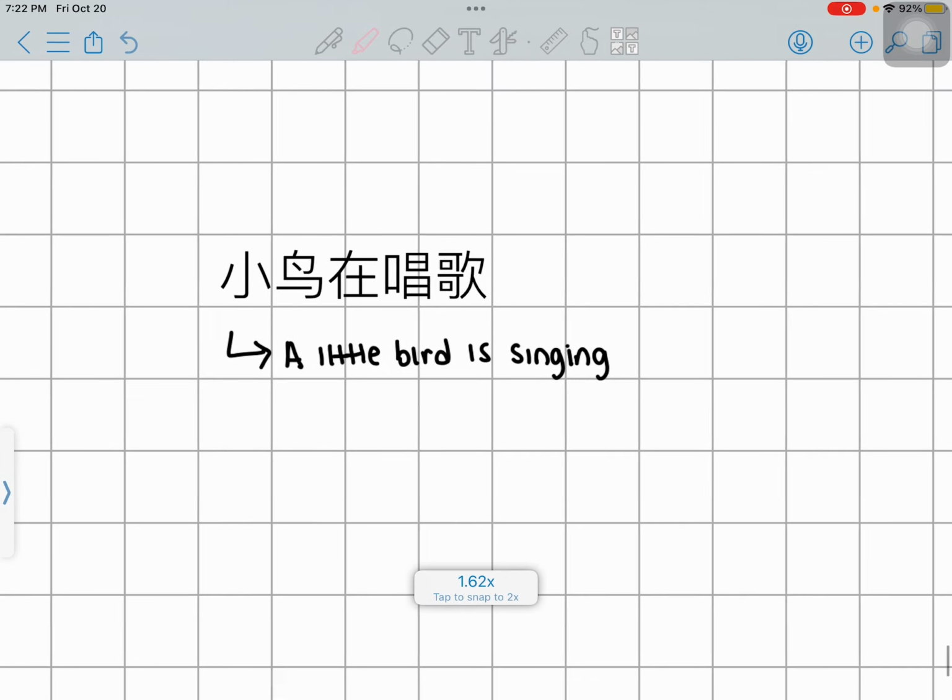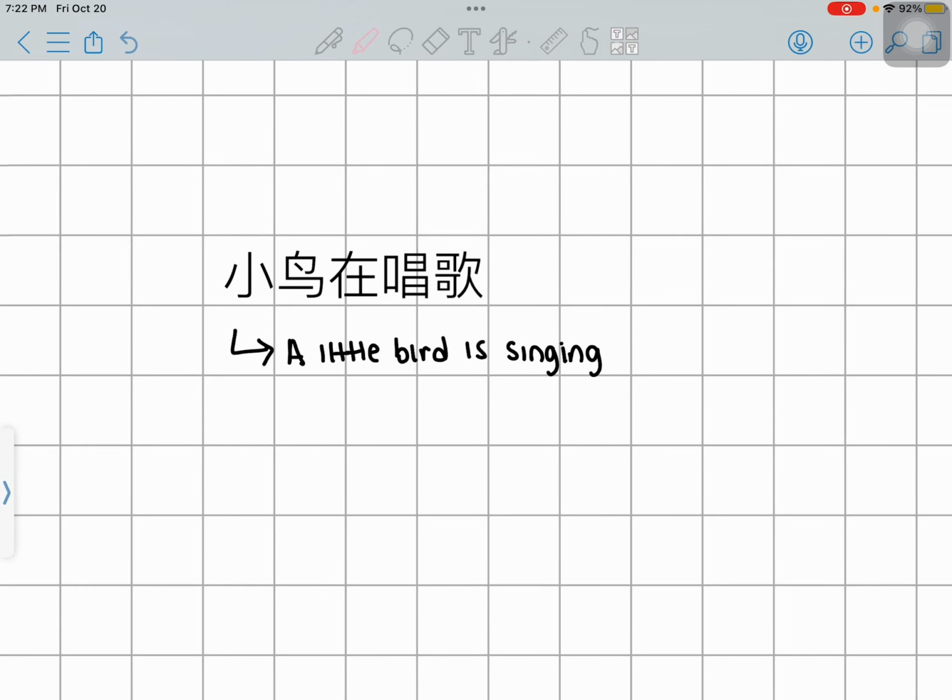Let's use it in a sentence. 小鸟在唱歌. It means a little bird is singing. 小鸟在唱歌. 小 means small or little. 鸟 is what we just reviewed, bird. 在 is. 唱歌 is singing.